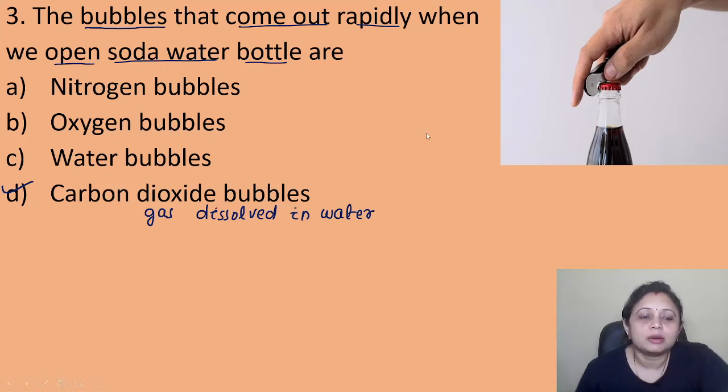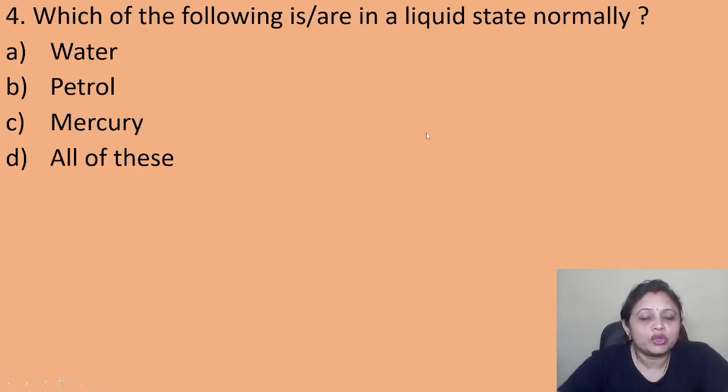Got it? Coming to the next question, which of the following is or are in a liquid state normally? Option A, water, B, petrol, C, mercury, D, all of these. So water, we know water is present in liquid state, right? So this one is correct. Petrol, have you seen petrol? Yes. Petrol is also present in the liquid state. Coming to mercury, mercury is also present in the liquid state, right?